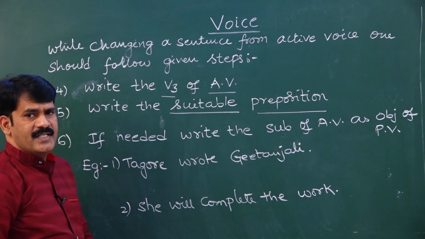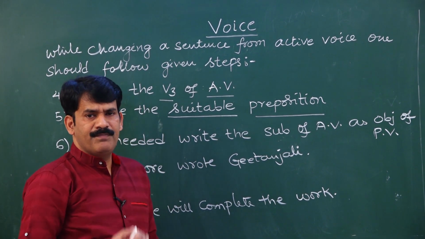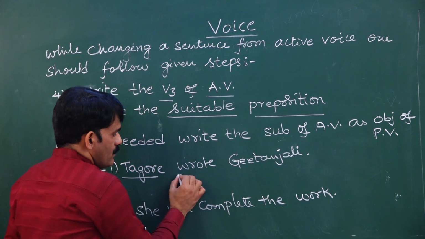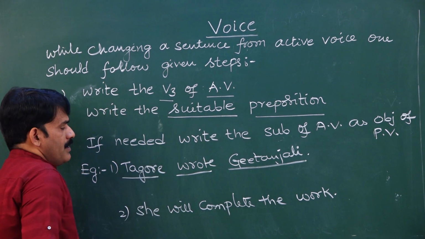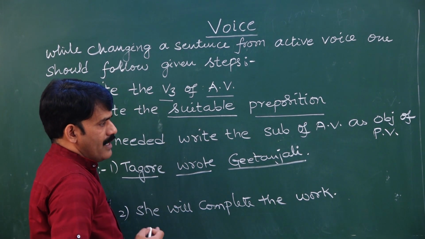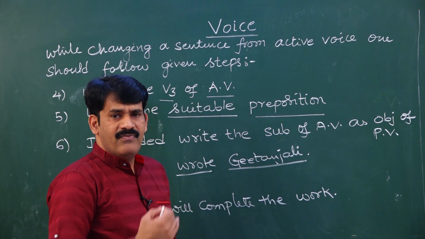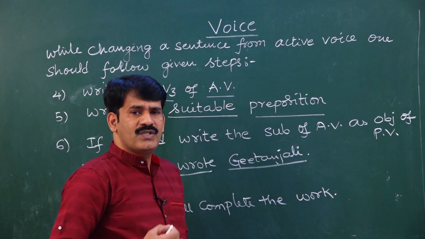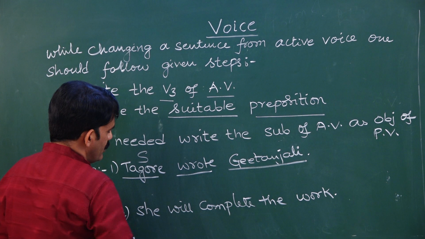What is the first step that I asked you to do? The first step is identifying the subject, verb and object of given active voice. Even though they give you a very lengthy sentence, my dear students, first and foremost you need to identify the subject, verb and object. What is the subject here? The doer of an action is Tagore.